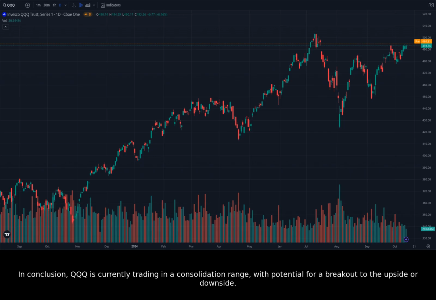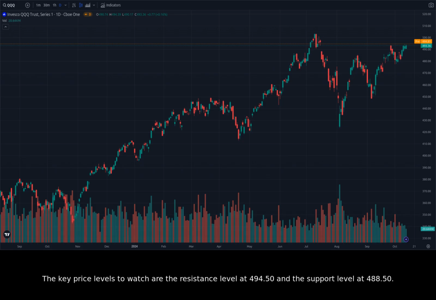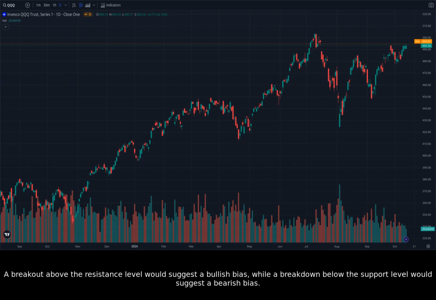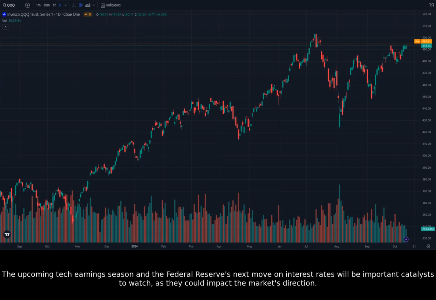In conclusion, QQQ is currently trading in a consolidation range, with potential for a breakout to the upside or downside. The key price levels to watch are the resistance level at 494.50 and the support level at 488.50. A breakout above the resistance level would suggest a bullish bias, while a breakdown below the support level would suggest a bearish bias. The upcoming tech earnings season and the Federal Reserve's next move on interest rates will be important catalysts to watch, as they could impact the market's direction.